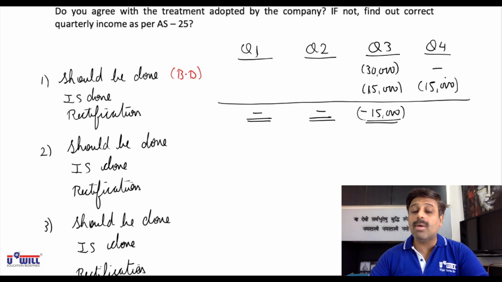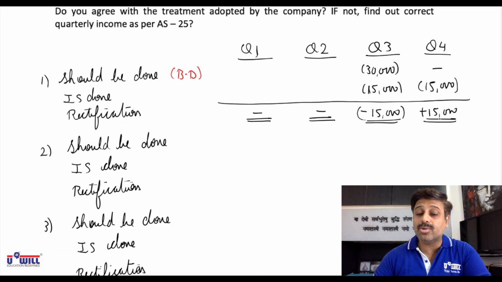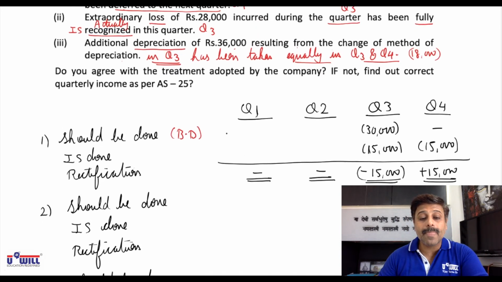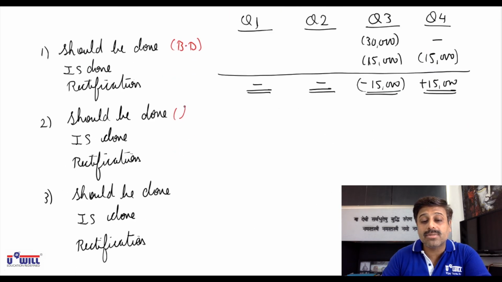In quarter 4, no amount should have been deducted, but still 15,000 is deducted, so we will plus 15,000 in the profits of quarter 4. In quarter 4, no amount of bad debts should have been taken, but 15,000 is taken, so profits have decreased by 15,000. If you remove that, we will have to add back 15,000 to rectify the profits of quarter 4. Now, look at second adjustment. It's an extraordinary loss.